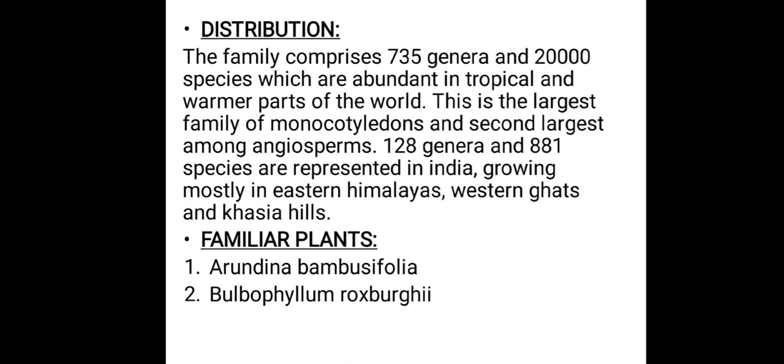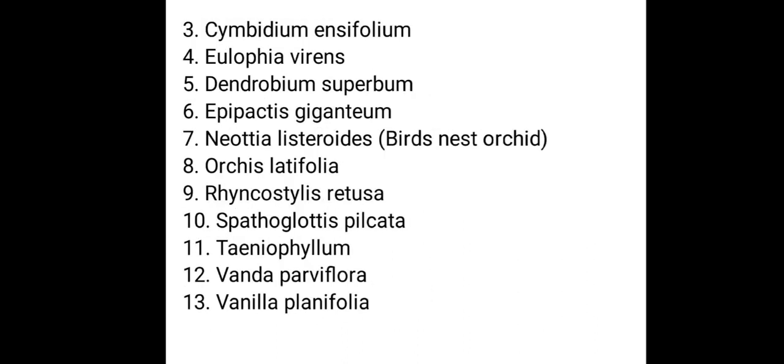Now we will see some of the important plants belonging to Orchidaceae family. One is Arundina bambusifolia. Second one is Bulbophyllum roxburghii. Third one Cymbidium ensifolia. Fourth one Eulophia virens. Fifth one Dendrobium superbum. Next Epipactis giganteum. Next plant Neottia listeroides. This is also called as bird's nest orchid. Next one is Orchis latifolia. Next Rhynchostylis retusa, Spathoglottis plicata, Taeniophyllum, Vanda parviflora, Vanilla planifolia, etc.